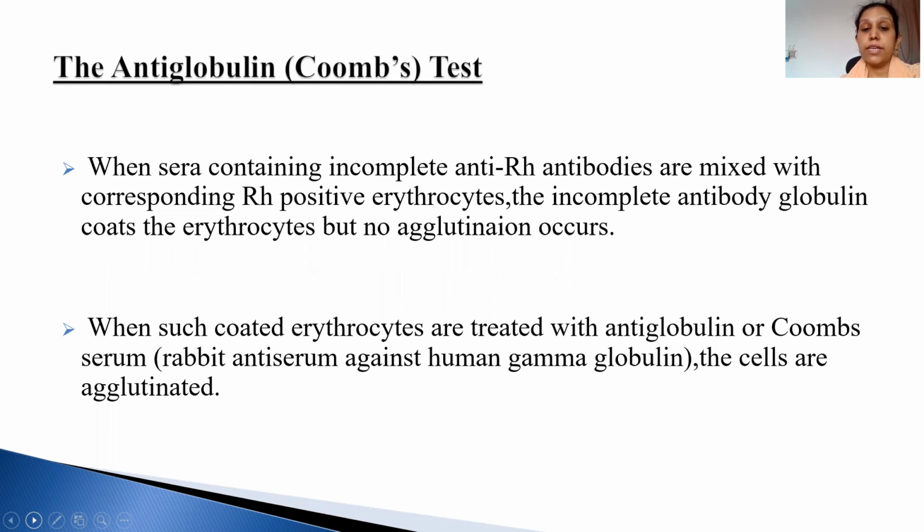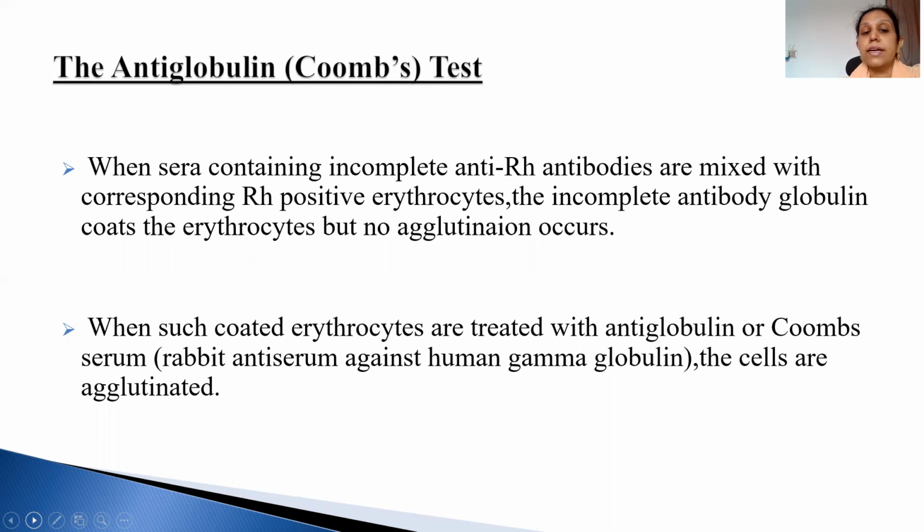We have to coat them onto erythrocytes or some other particles. And if we treat them with Coombs reagent, or antiglobulin serum, then they agglutinate. They are also known as blocking antibodies. So that block we have to remove by adding Coombs reagent or antiglobulin serum.